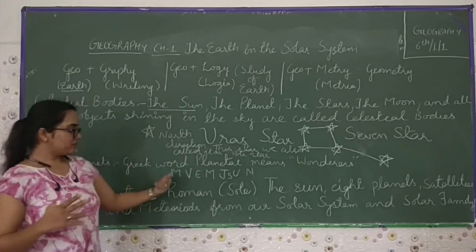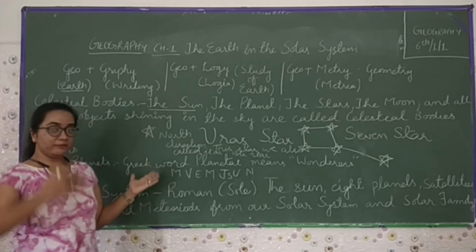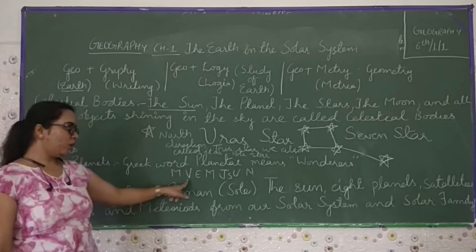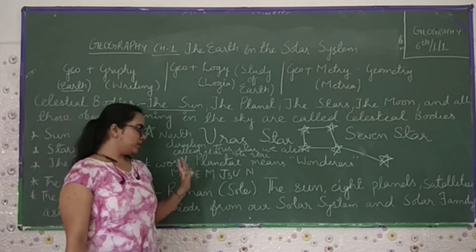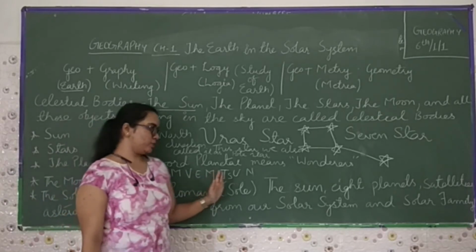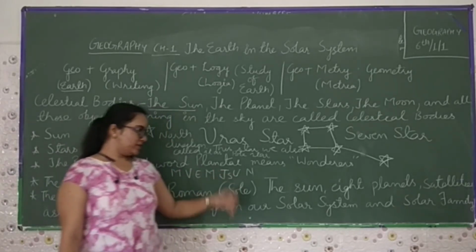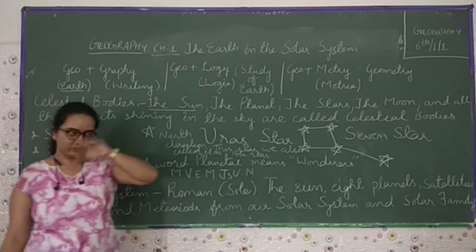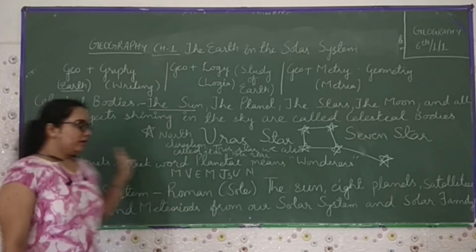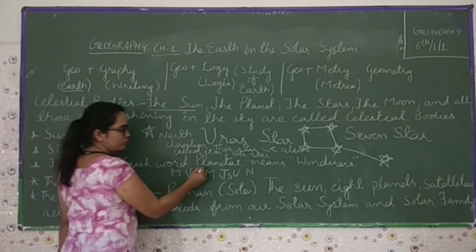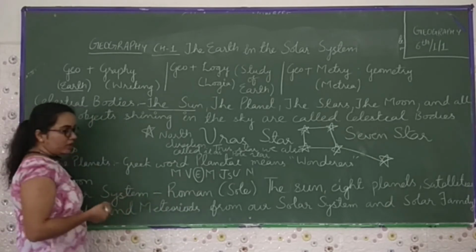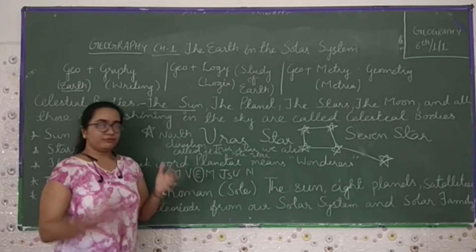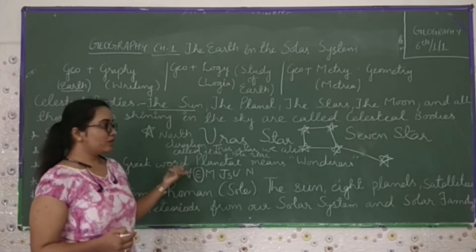Then, by the distance from the sun, first comes Mercury, second is Venus, third is Earth, fourth is Mars, fifth is Jupiter, sixth is Saturn, seventh is Uranus, and eighth is Neptune. The Earth comes in the third position, but according to size, it is the fifth biggest planet in our solar system.